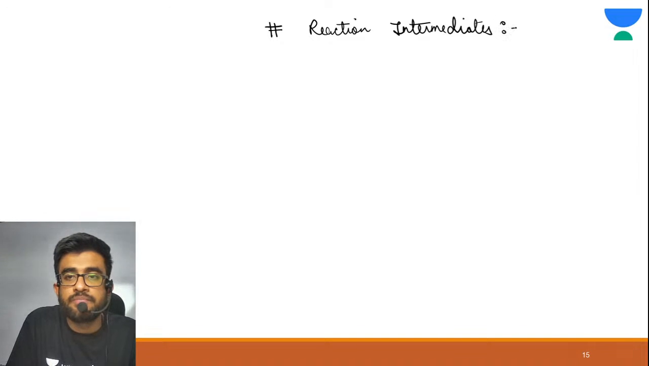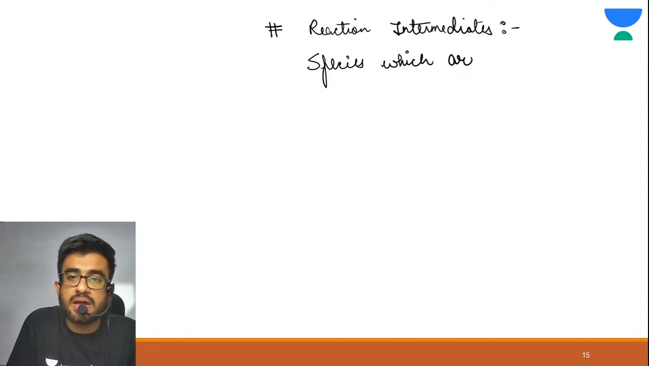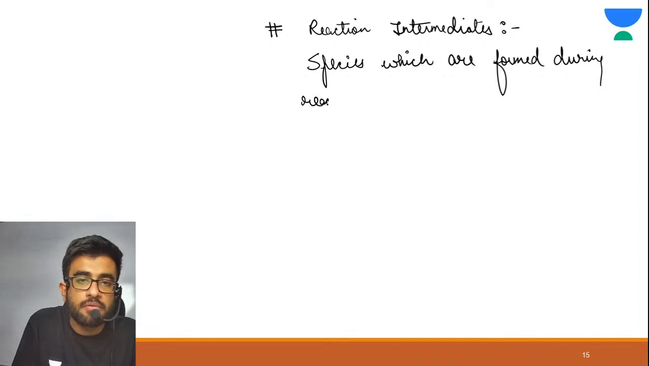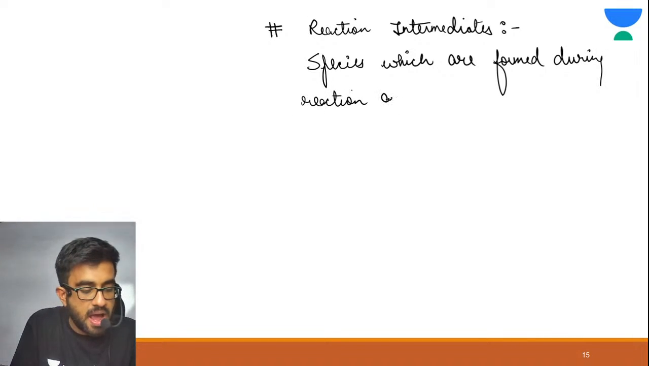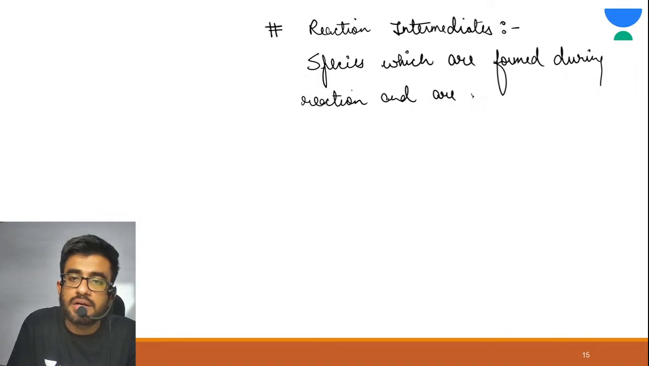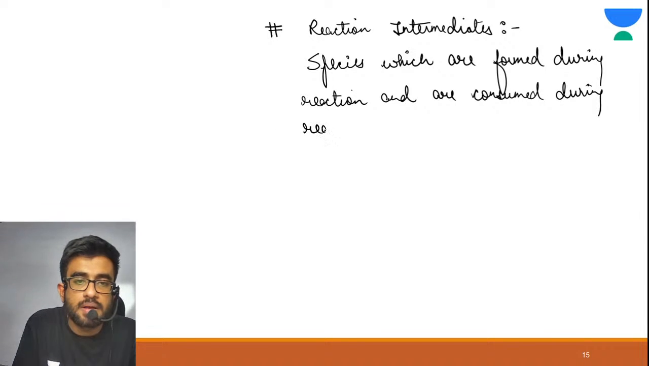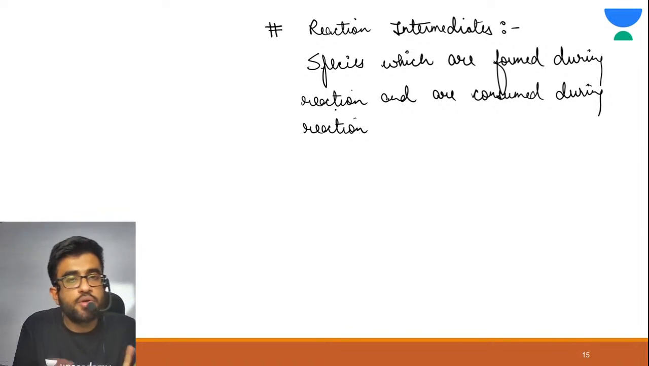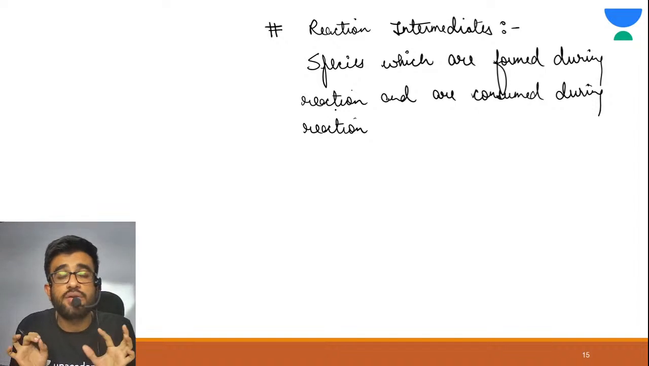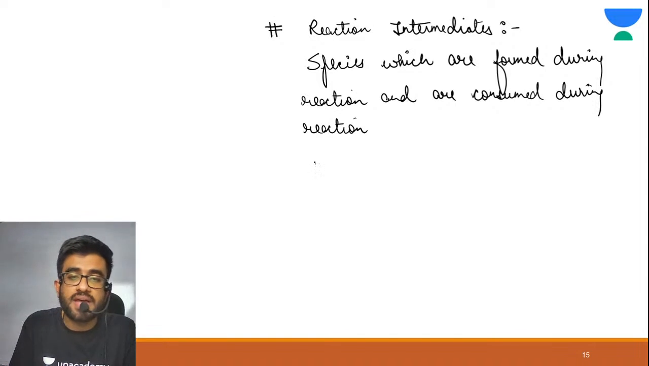All right. So species, I am again writing this definition: species which are formed during reaction and are consumed during reaction. Species which are formed during reaction and which are consumed during the reaction are known as reaction intermediates. Now, what are the examples of it?